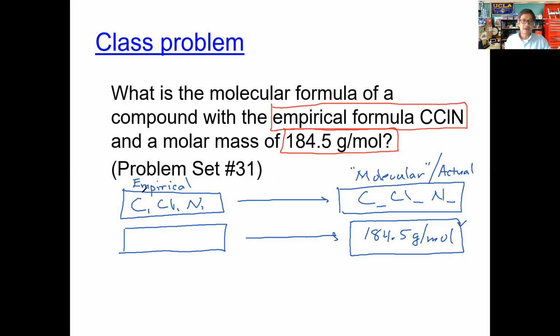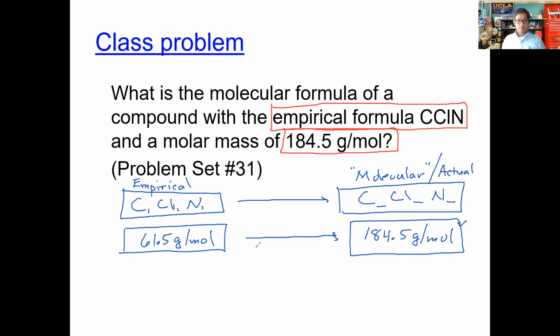Okay, so what you need to do is calculate the empirical mass. So what's the mass of 1 carbon plus 1 chlorine plus 1 nitrogen? Well, I get 61.5 grams per mole. So that's your mass for the empirical formula. That is 1 carbon plus 1 chlorine plus the mass of 1 nitrogen. That's 12 plus 35.5 plus 14. That'll give you 61.5. Okay, so make sure you know how you get this number. If not, make sure you come see me.